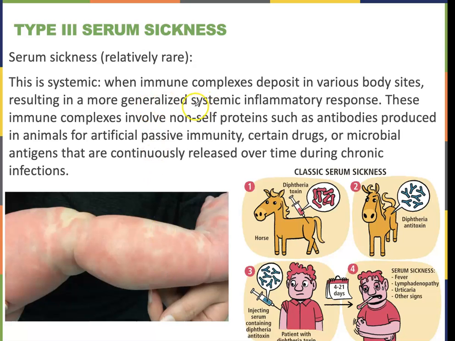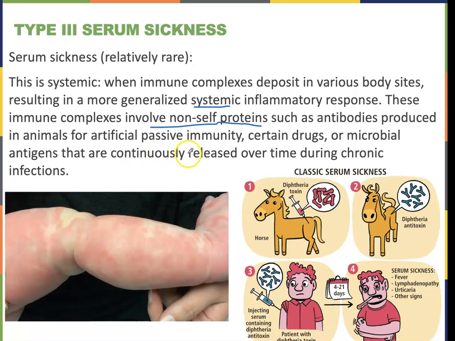So serum sickness is categorized as systemic because the inflammation is all over the body, whereas there are other kinds that are more organ specific. So usually, again, it involves non-self proteins such as antibodies made in animals. Horses are used, mice are used, hamsters are used, rabbits are used. So a lot of different animals make these anti-serum for us.